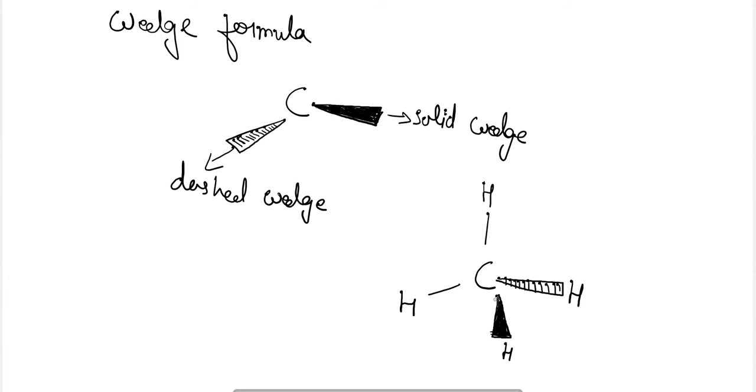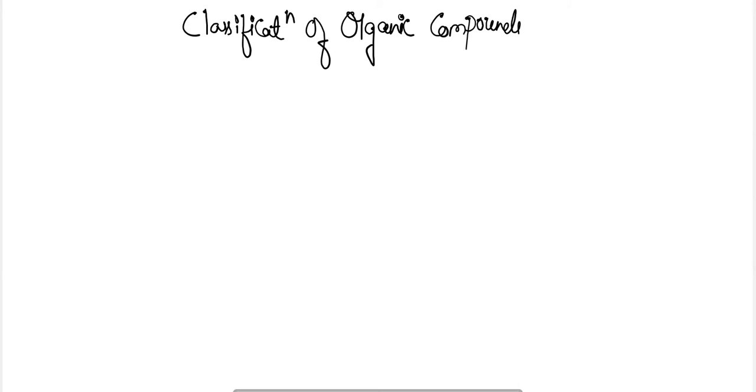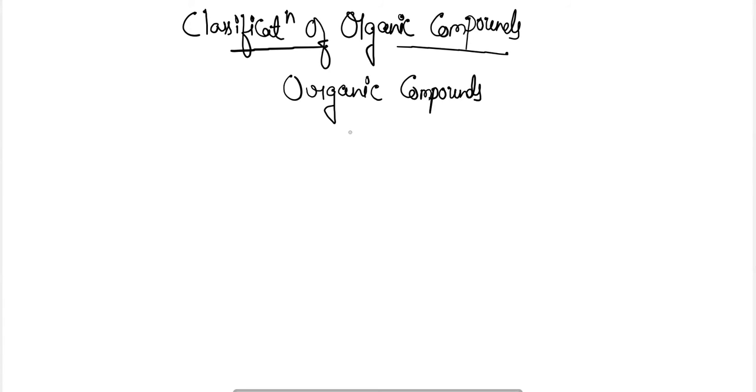Now let's move further and see the next topic, that is the classification of organic compounds. Organic compounds can be classified majorly into two groups.